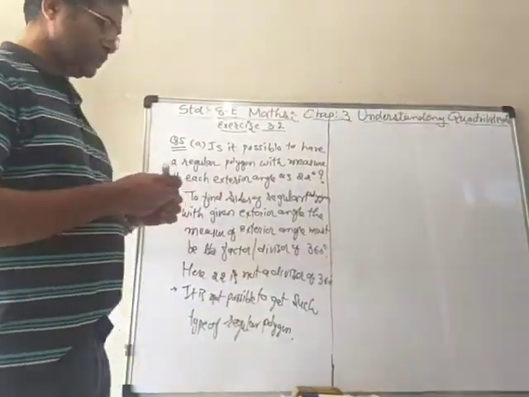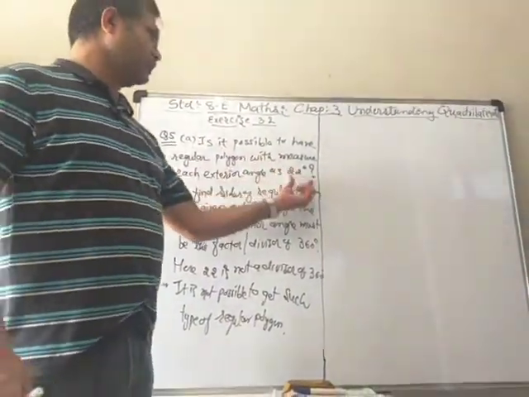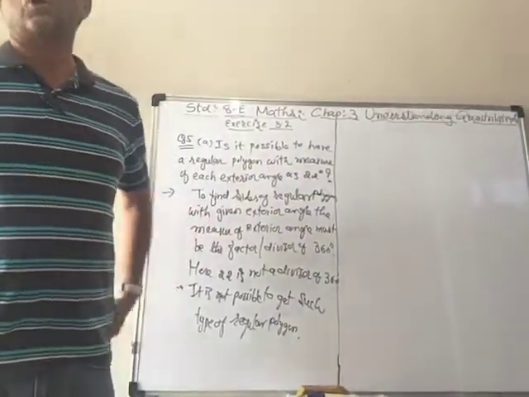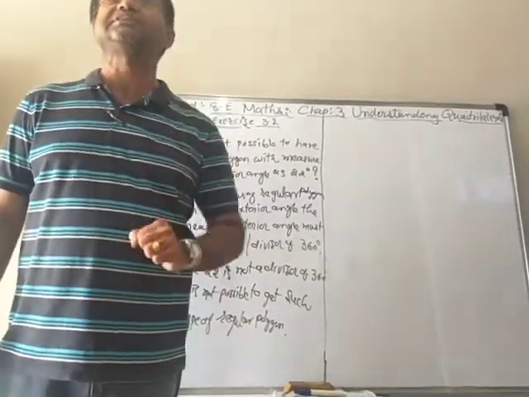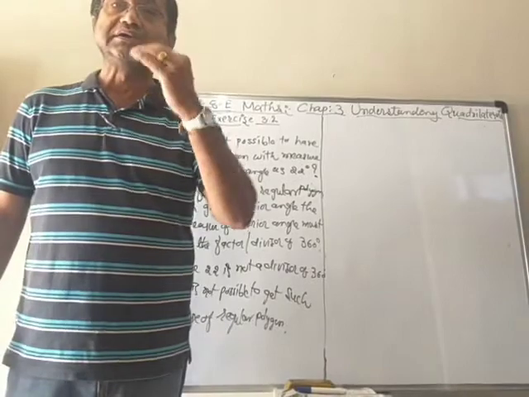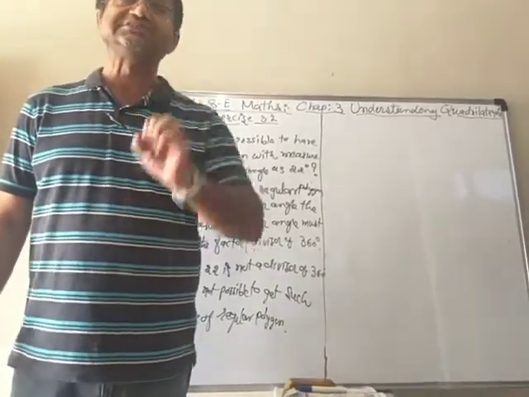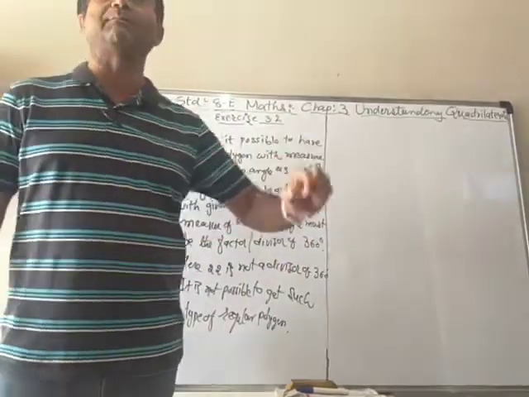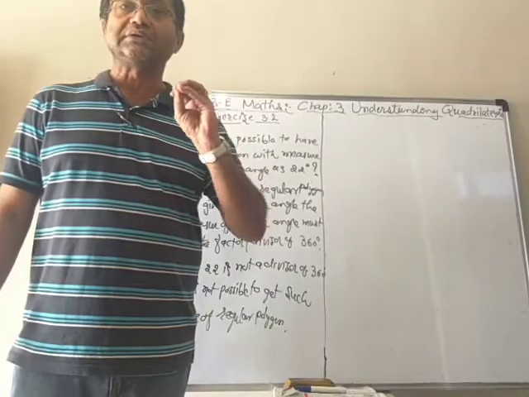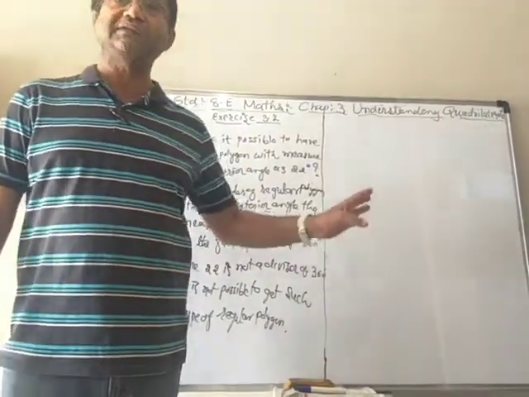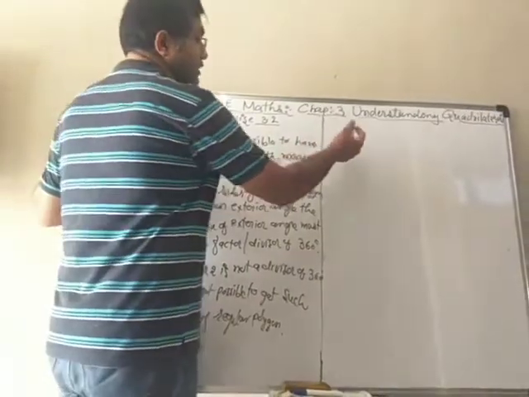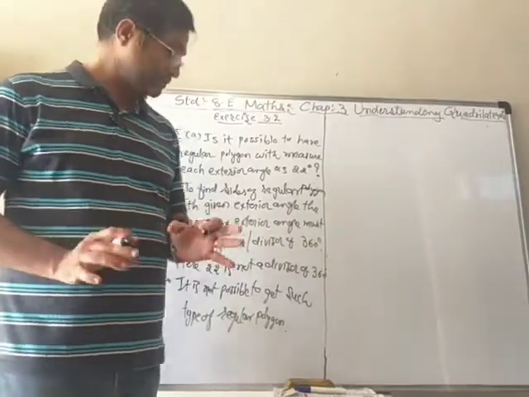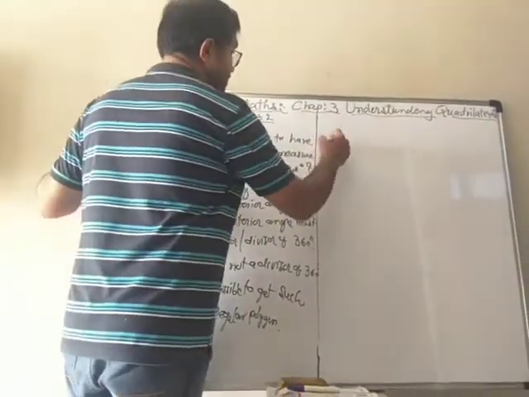So if we want to have a regular polygon according to the required measurement of the exterior angle, it is only possible when that exterior angle is a divisor of 360. It means that 360 must be divided by that number without any remainder. But if you divide 360 by 22, there will be some remainder, and therefore it is not possible. So that is the situation here.